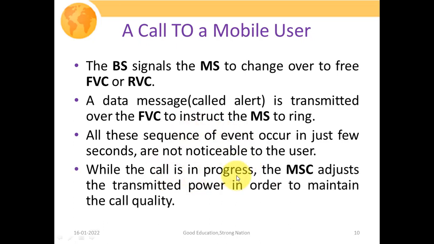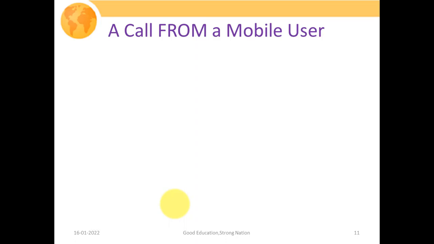So while the call is in progress, the MSC adjusts the transmitted power in order to maintain the call quality. Obviously, if received call quality deteriorates due to movement or any other reason, then the MSC must adjust its signal power so that the receiver will get optimum SNR and the call quality will not suffer.